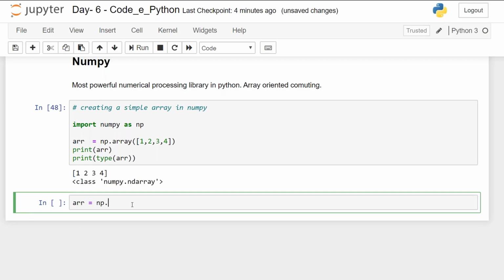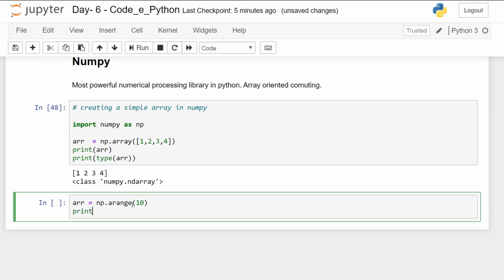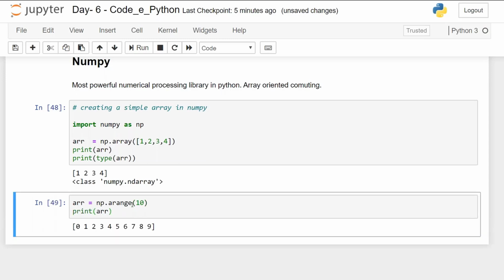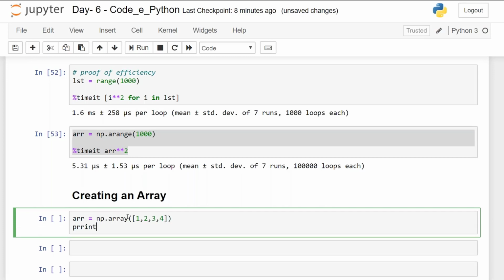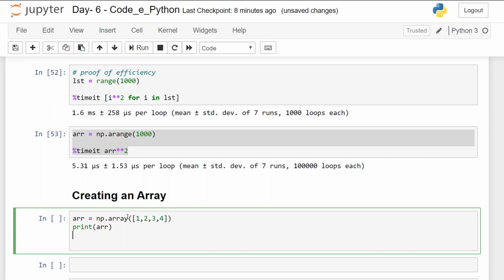If you remember, in lists or loops we used a term called range. In NumPy we have arange 10, and I'll just print arr, that will be from 0 to 9. So next is creating an array. When I write arr is equal to np.array and print arr, this is what I have already told you.